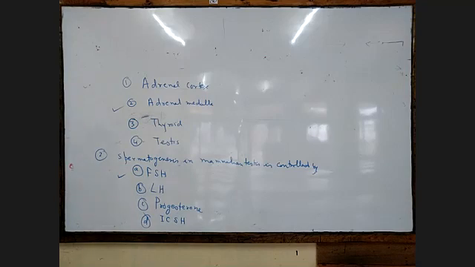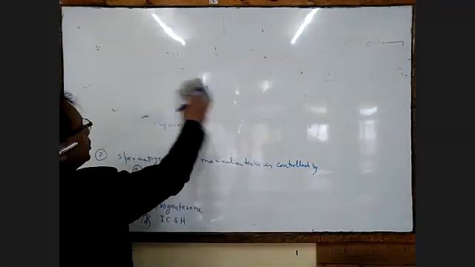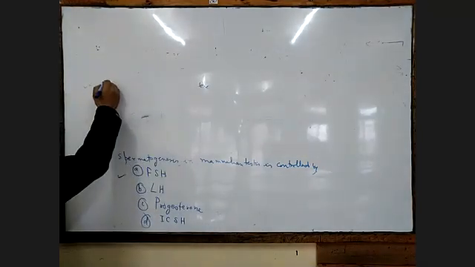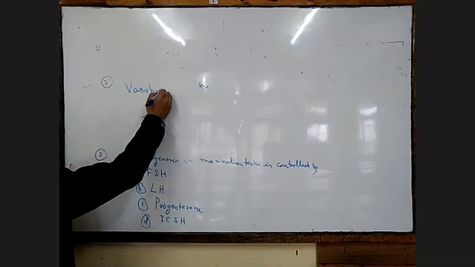Okay, next question. Today we are doing just easy questions. Now, vasopressin is related with?